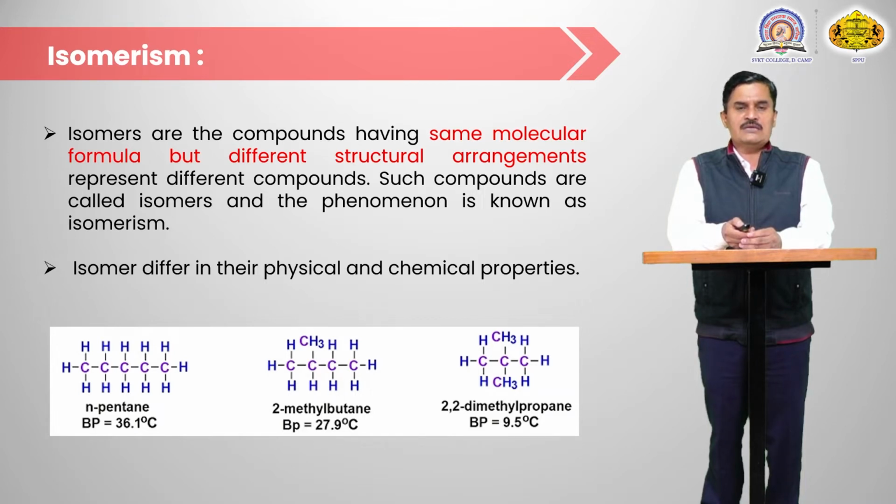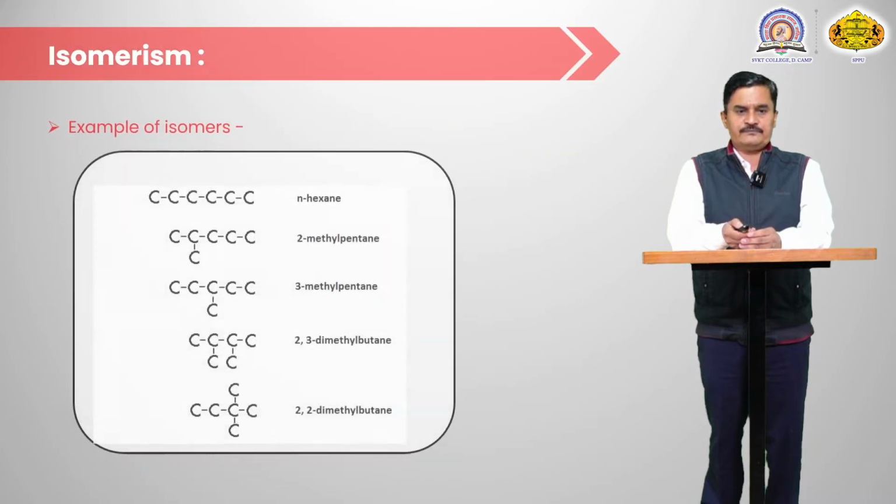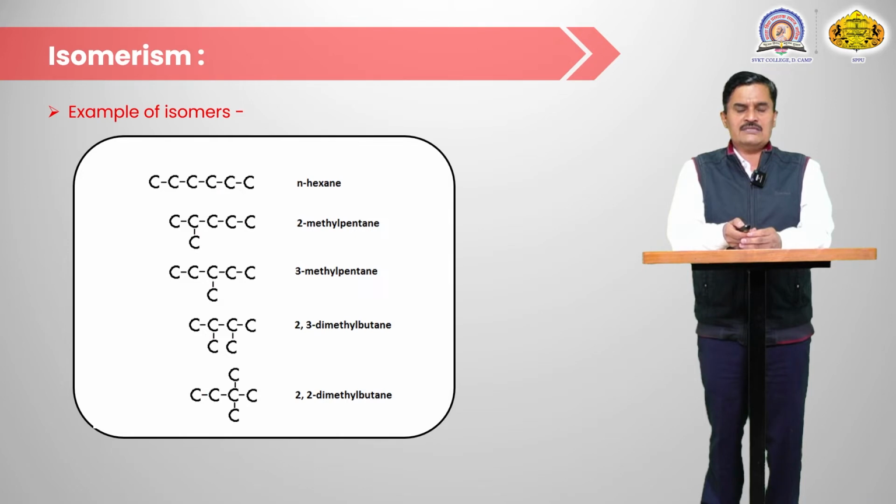Structural isomers means a different attachment or different position of groups in the molecule, or different isomers are possible due to a different carbon skeleton or a different position of the group. That is known as structural isomerism. So in alkanes there is a presence of structural isomers. Another example, hexane. Hexane has 5 isomers. So the straight chain is known as n-hexane.